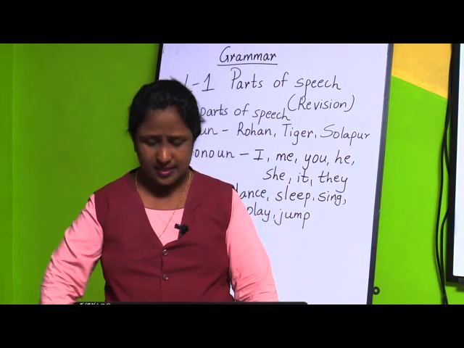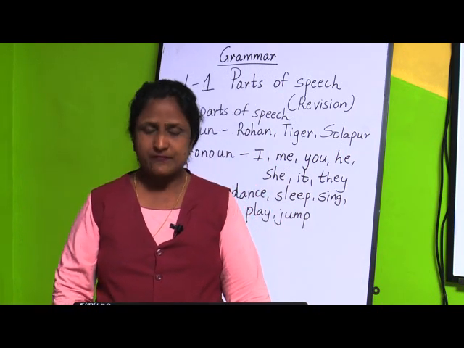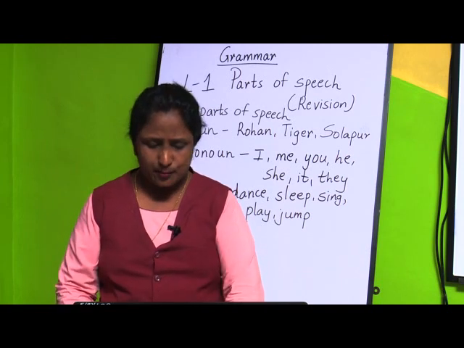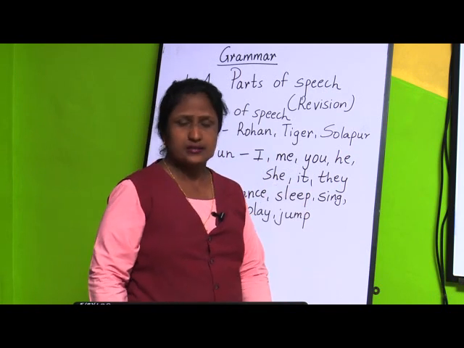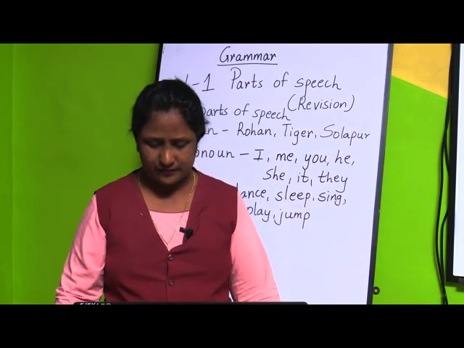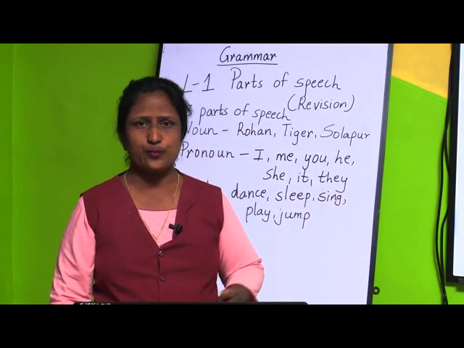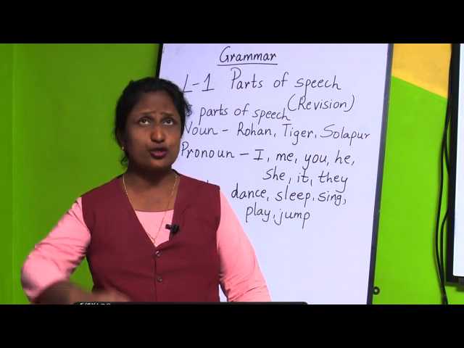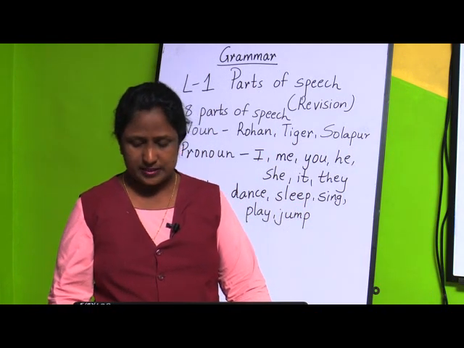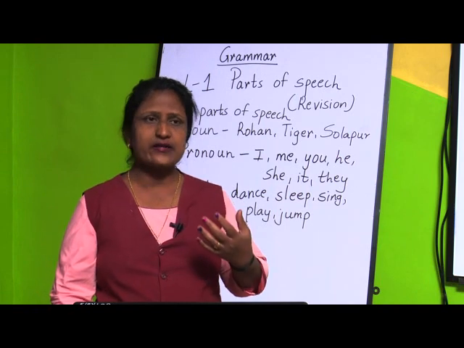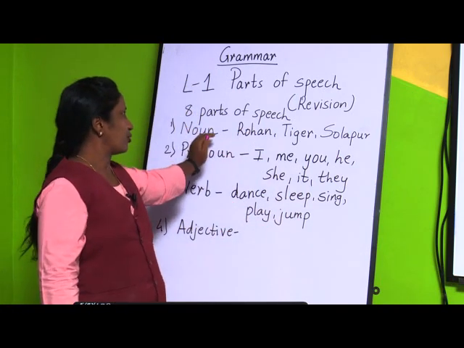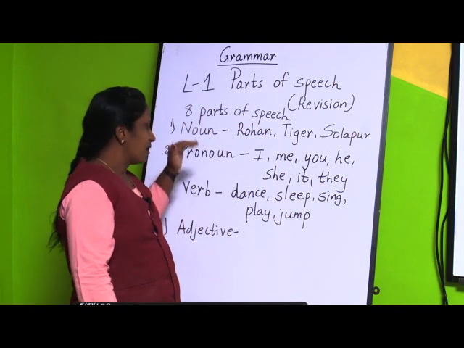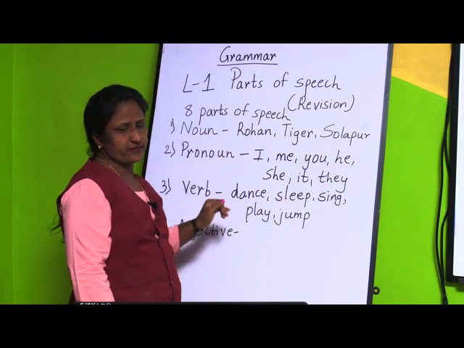An adjective is a word which describes or says more about a noun or even about a pronoun. For example, a good boy, a tall building, or I am right.